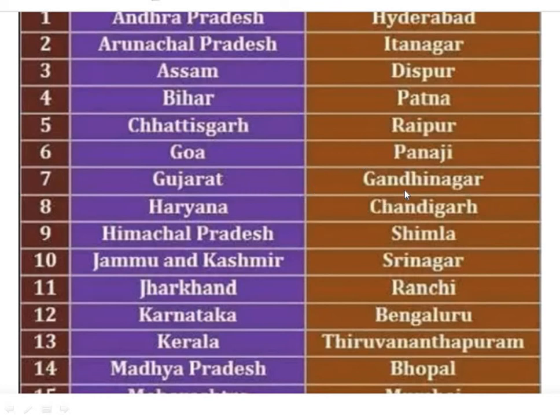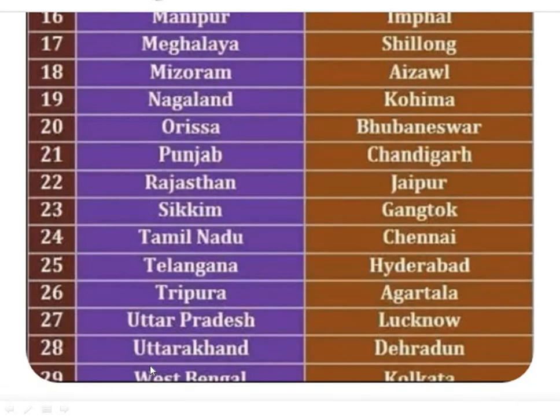Gujarat, Gandhinagar. Haryana, Chandigarh. Himachal Pradesh, Shimla. Jammu and Kashmir, Srinagar. Jharkhand, Ranchi. Karnataka, Bengaluru. Kerala, Thiruvananthapuram. Madhya Pradesh, Bhopal. Maharashtra, Mumbai. Manipur, Imphal. Meghalaya, Shillong. Mizoram, Aizawl. Nagaland, Kohima. Orissa,